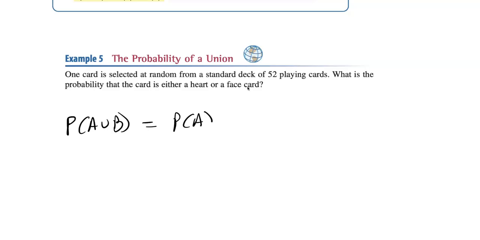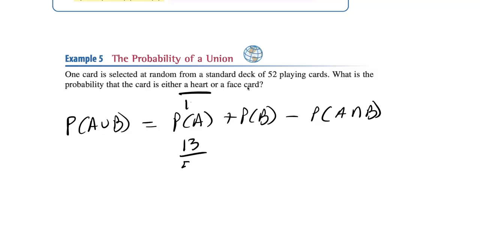Probability of A plus probability of B minus what they have in common, A intersection B. Now, there are 13 hearts in the deck, so the probability of a heart is 13 out of 52. We want a heart or a face card. How many face cards are in a deck? Well, face cards are a king, a queen, and a jack, all the ones that have a face. So there are 3 face cards in each suit.